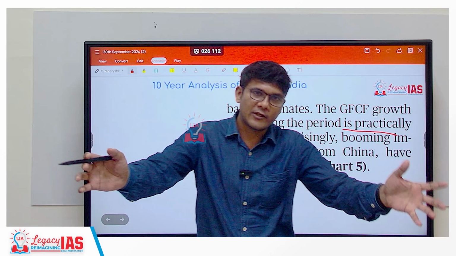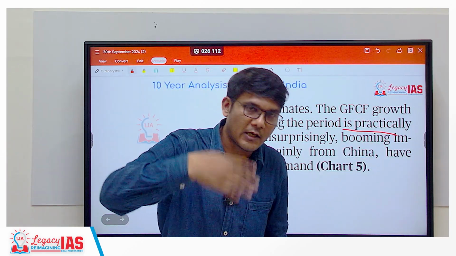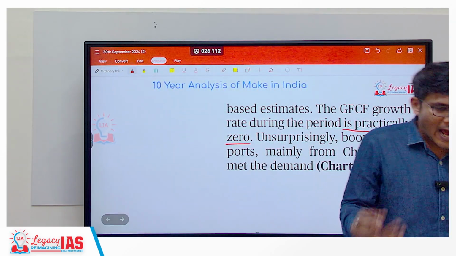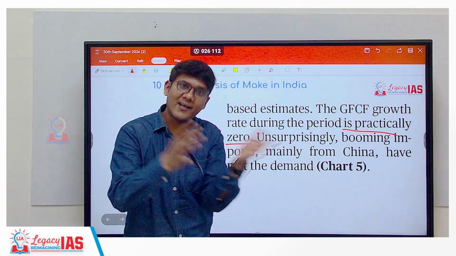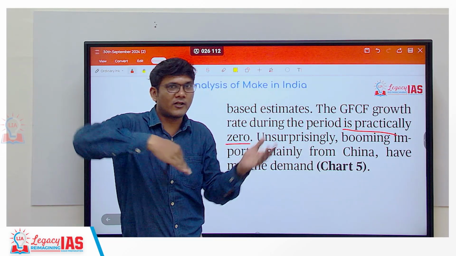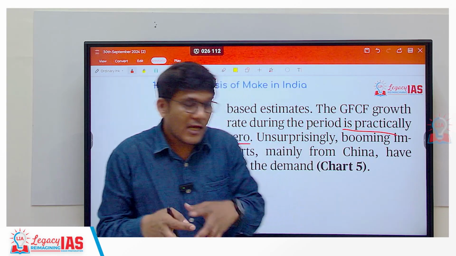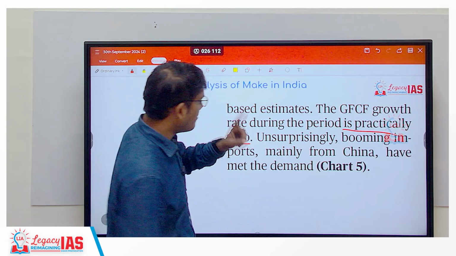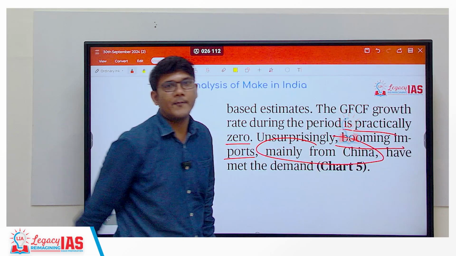When the industries are not expanding, that means production is not increasing, but population is increasing, demand is increasing, people's purchasing power keeps on increasing. Now you will say, if industries are not expanding, how is people's purchasing power increasing? Because there are other sectors also, service sector also, from where people can earn money, and there's an exponential growth over there. So they'll still earn money, still have purchasing power, and they would want manufactured goods, but the industry is not expanding. So what do they do? They will go for imports, booming imports, mainly from China.